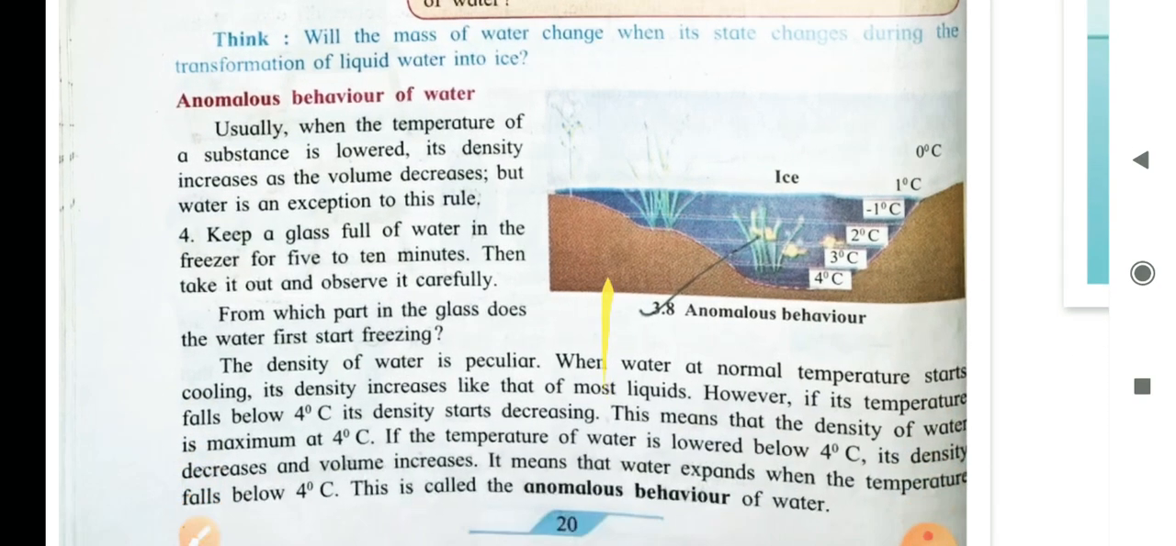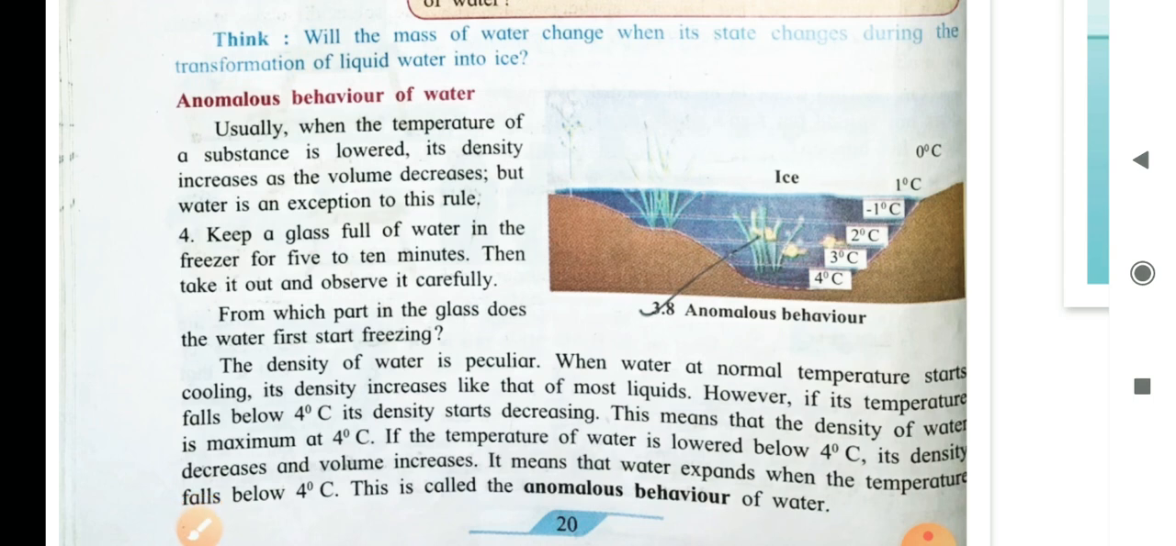Now, let us go to a new concept: the anomalous behavior of water. Anomalous means something different, abnormal behavior. Now, what is this behavior of water? Let us see. Usually, when the temperature of a substance is lowered, its density increases as the volume decreases. So, please mark this. But water is an exception to this rule.